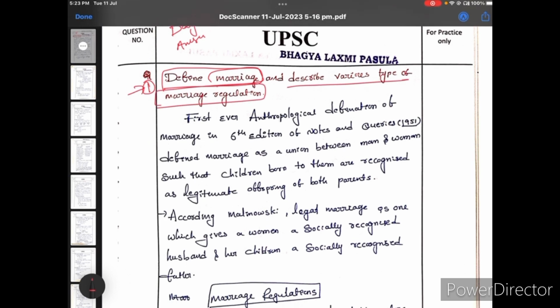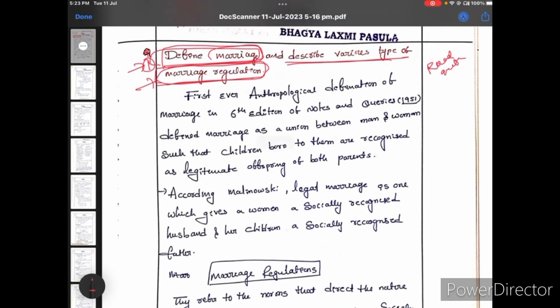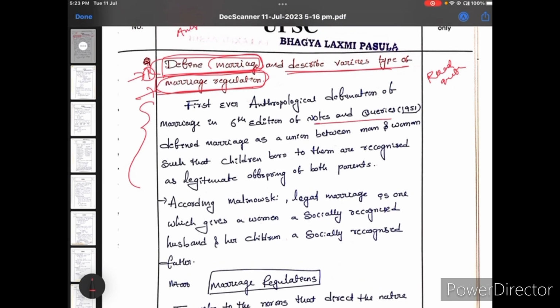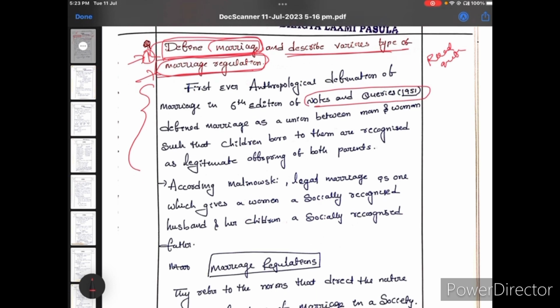So remember, first read the question very carefully. This is the first instruction. Here it is asking to define marriage and describe the various types of marriage regulations. Remember this. Now come to the marriage introduction part. Here I took one definition of Notes and Queries. You can write any anthropologist's definition also.